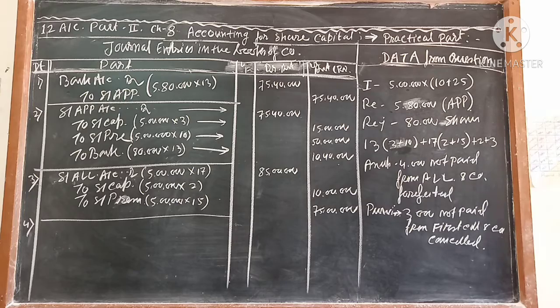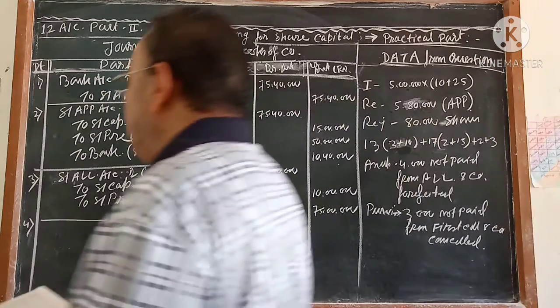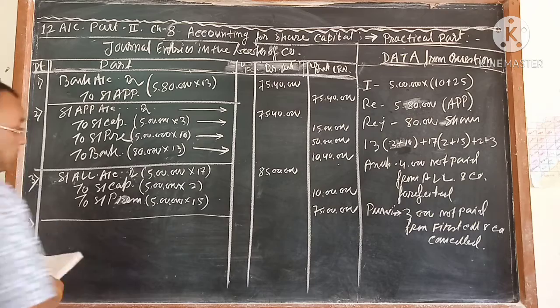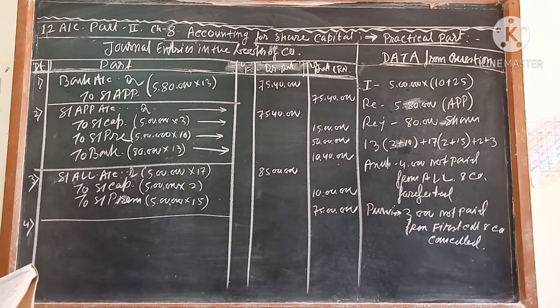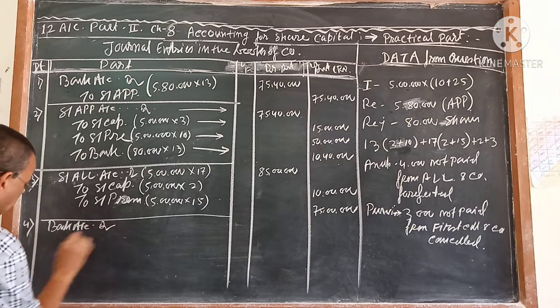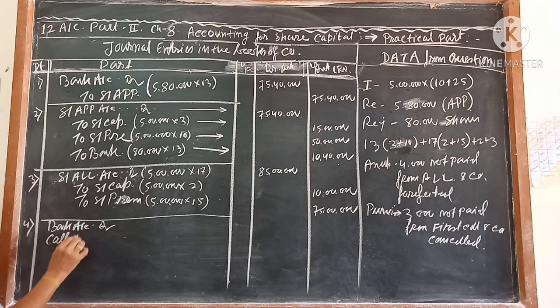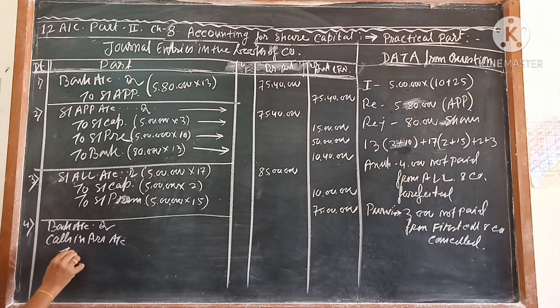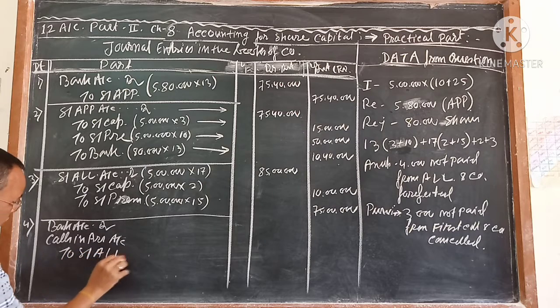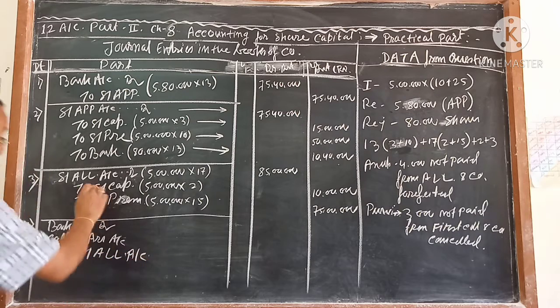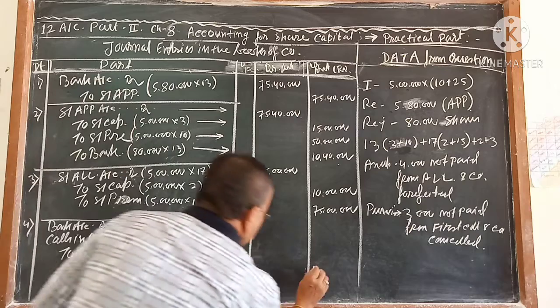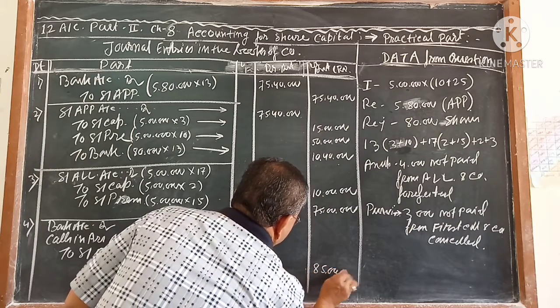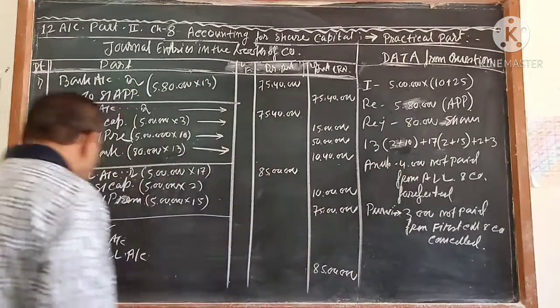So next entry we are going to pass is the receiving entry for allotment. Bank account debit, calls in arrear account debit to share allotment account. Share allotment account, how much? 85 and 000. Sorry, 50. That you will write there.